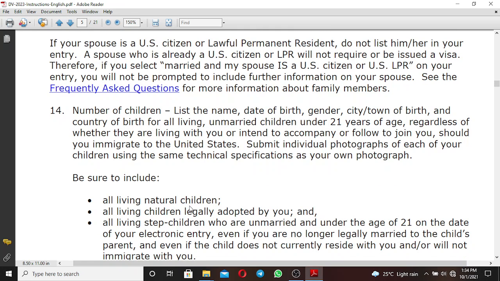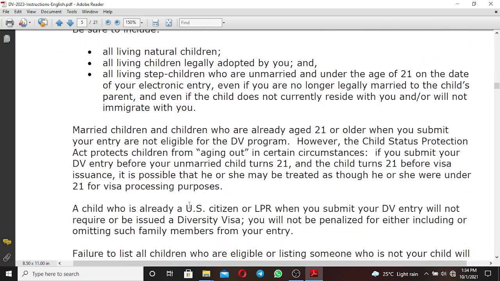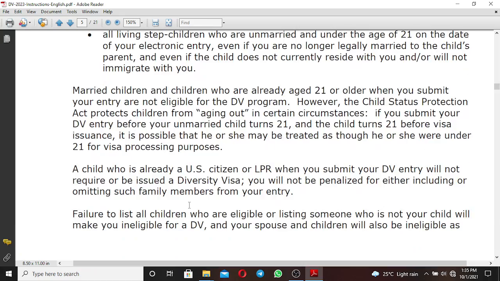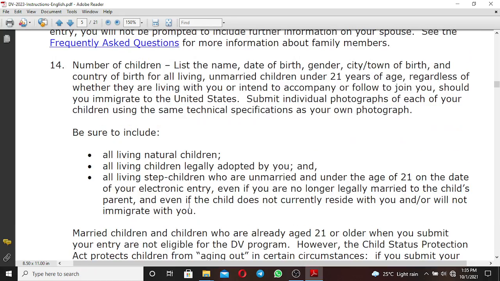Submit an individual photograph of each of your children using the same technical specification as your own photograph. So those are the things you're going to fill in on the application form as provided in the instruction.